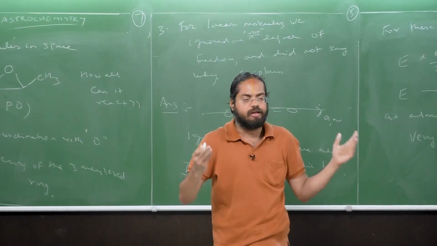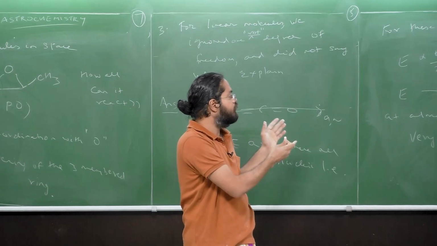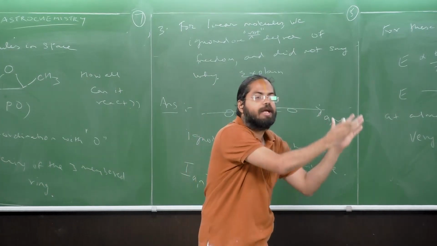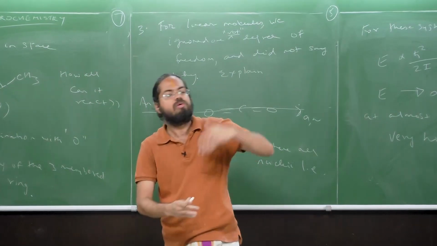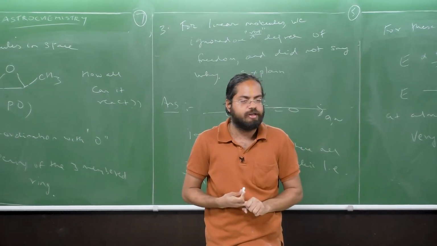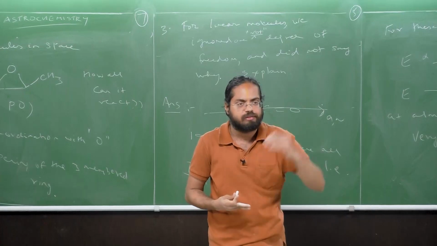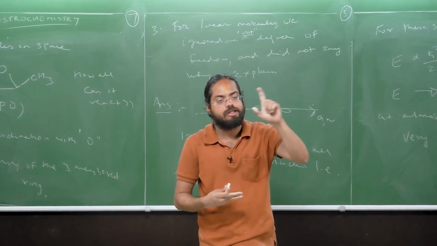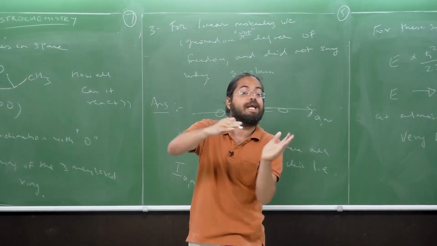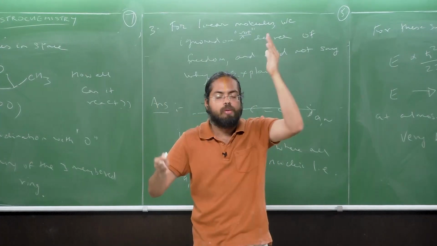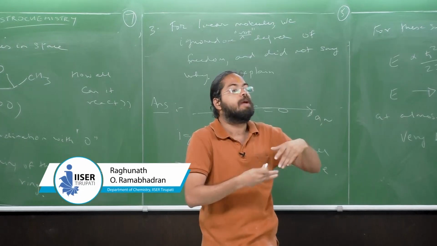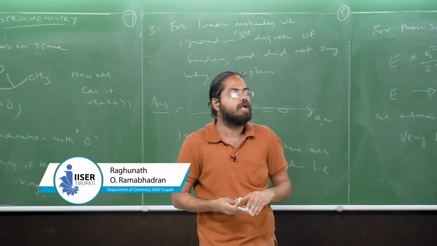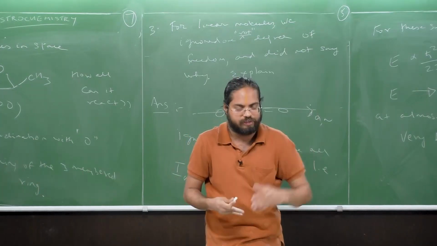In this tutorial, we looked at problems ranging from connecting classical mechanics to spectroscopy and astrochemistry to some structural features. More such features will follow in subsequent tutorials. In the next lecture, we shall look at how molecules are detected in space. We looked at how atoms were detected in space via absorption and emission spectroscopy. Now that we have an understanding of the various types of motions of molecules, we shall look at how molecules are detected in space in the next lecture. Thank you so much.